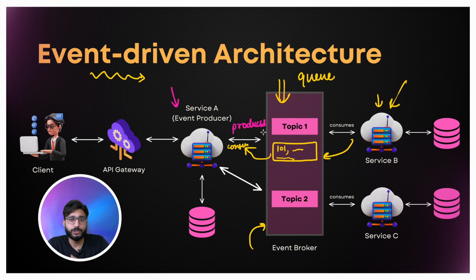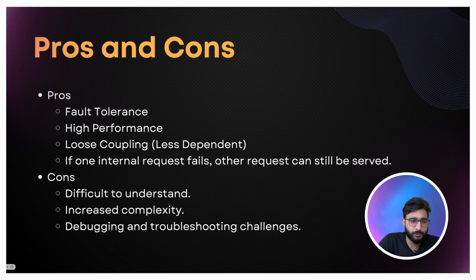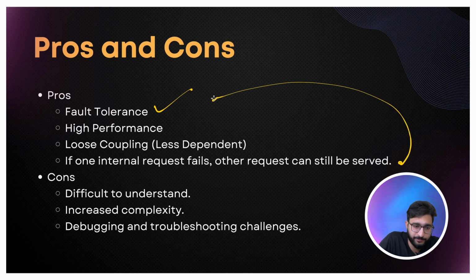Now let's talk about the pros and cons of this architecture. Whatever failures we were facing in the request and response architecture, those cons become pros here. First, fault tolerance. Fault tolerance means that even if a request fails in between, say your single request consists of 3 different requests and one of them fails, your entire request is not failing. It's still waiting, maybe it will retry, but it is not failing. So the system is fault tolerant.